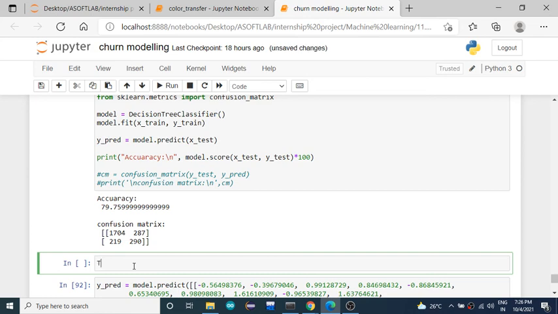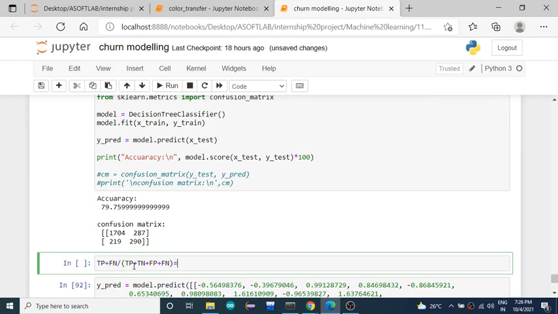true positive plus false negative divided by true positive plus true negative, false positive plus false negative.